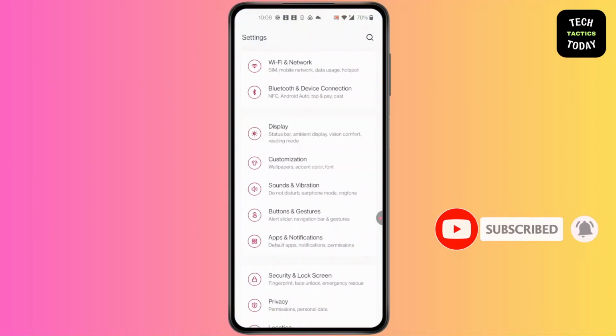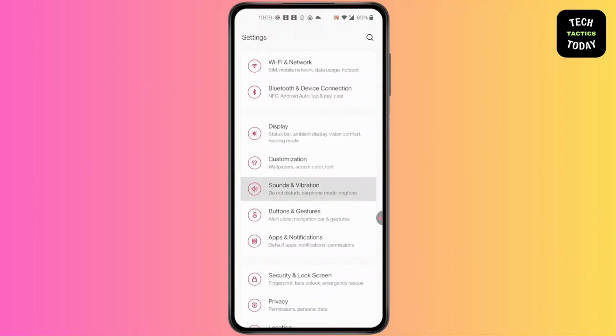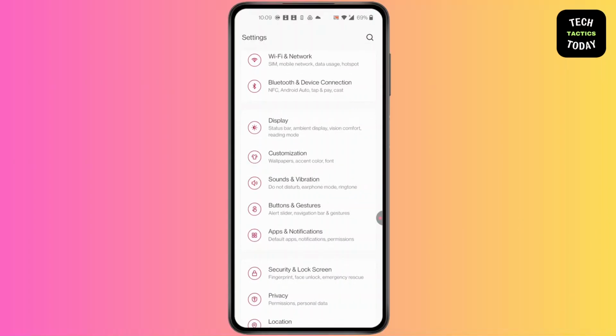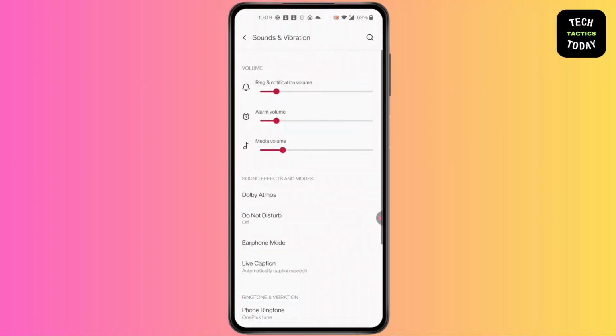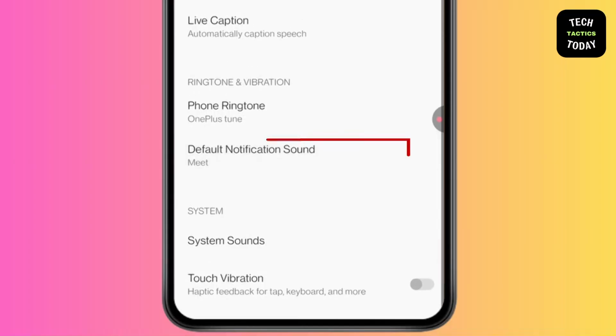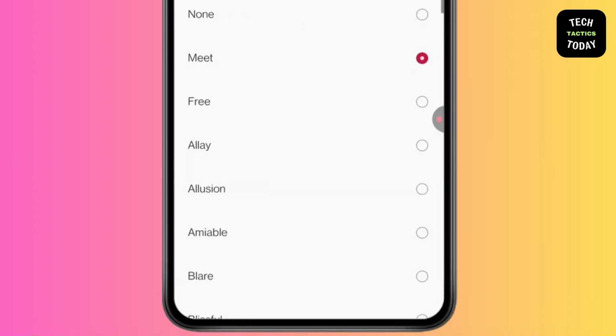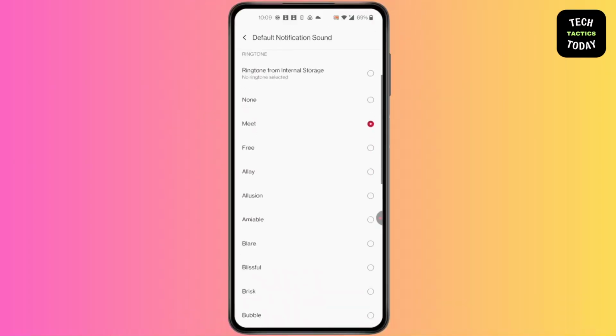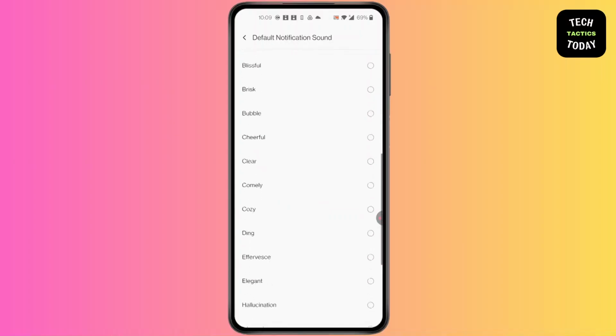Let's jump right in. First, open Settings, click on Sounds and Vibration in your settings. Then scroll down in here and you'll find Default Notification Sound. Click on it. Then simply select any notification sounds you want.